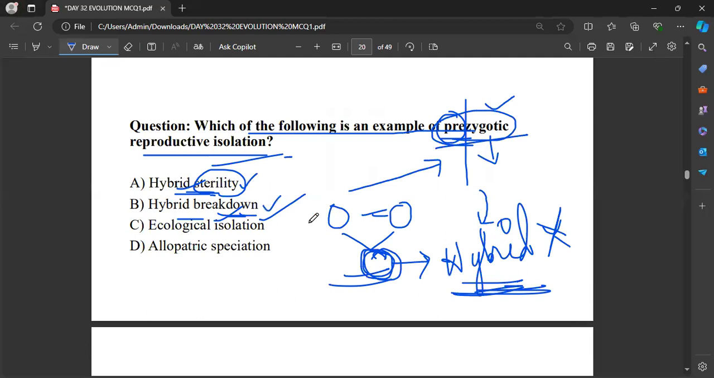Anyhow, the zygote has been formed there. But in the case of ecological isolation, there is a separation of individuals so that no mating happens. That is what pre-zygotic means. Here the zygote is not even formed. That is what pre-zygotic isolation is. I hope everybody is clear, right? Okay, fine.